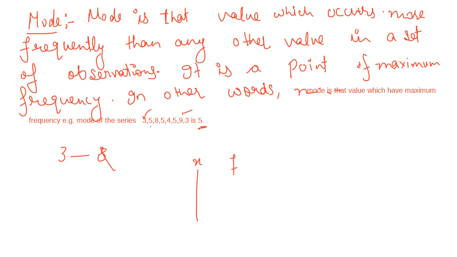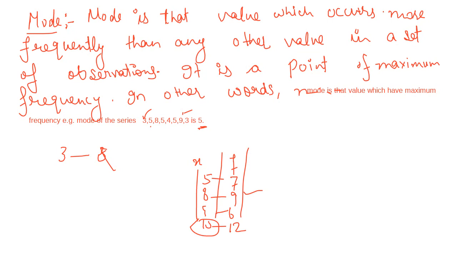Clear? Similarly, if discrete data is given with the values of x and f, then mode is that value which has the maximum frequency. Suppose here data is given: 5, 8, 9, 10. 5, its frequency is 7. Then next, 8, its frequency is 9. Then 9, its frequency is 6. Then 10, its frequency is 12. Then the number which has the maximum frequency, that is the mode. Gokul, I am again repeating.